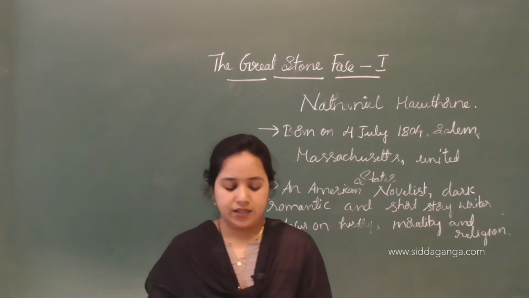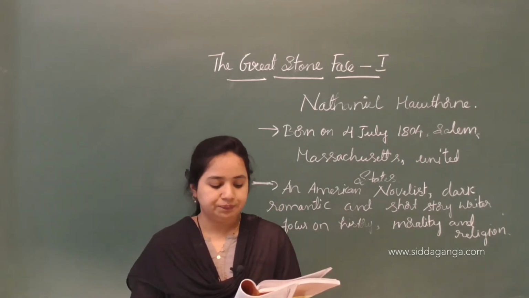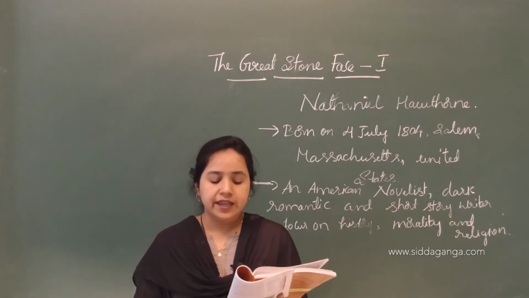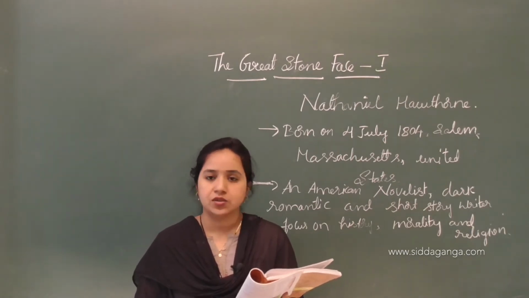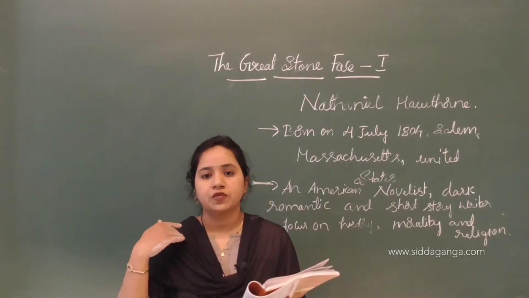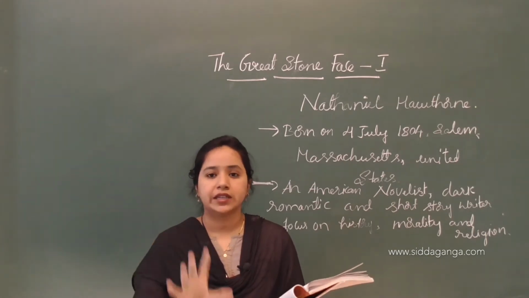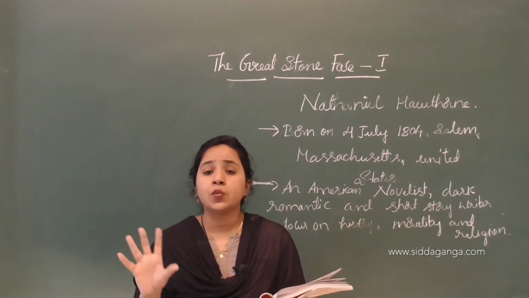Before I start the lesson, let's see some of the introduction of this lesson. Seen from a distance, hilltops and huge rocks seem to assume various shapes. So when we look far away at the hills and the rocks present on the hill, they give various shapes.